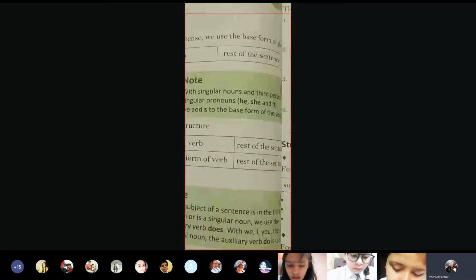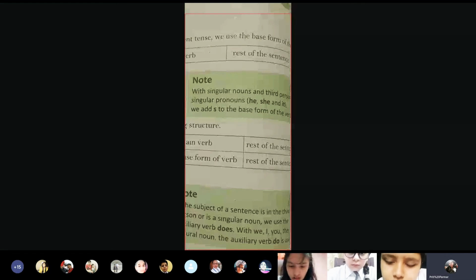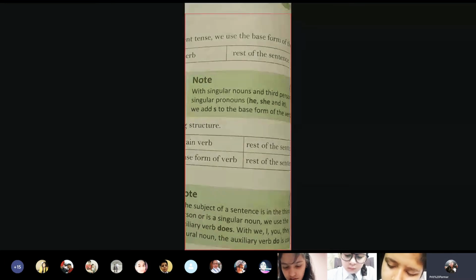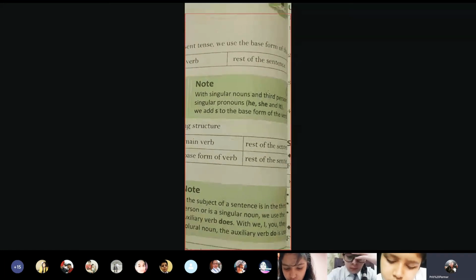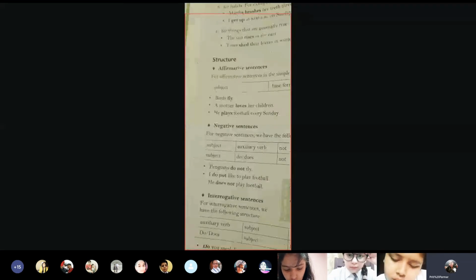See this. With singular nouns and third person, the singular pronouns he, she, and it, we add s to the base form of the verbs. Now see, a mother loves her children. Now when we are talking of a third person, that means I am saying that a mother loves her children.